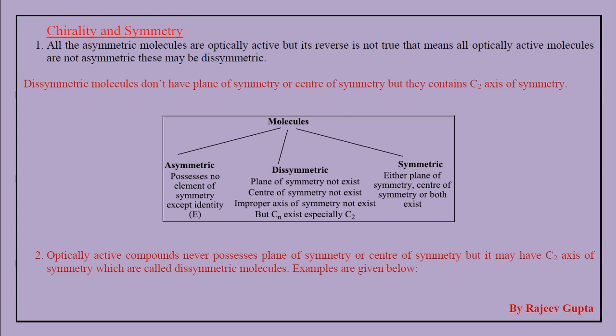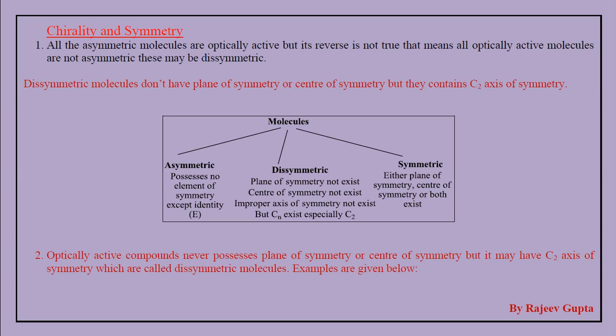We only check the plane of symmetry element, center of symmetry element or Sn symmetry element in a molecule to see if it is chiral or achiral. Broadly we can say that if a molecule contains a plane of symmetry or center of symmetry or both, then that molecule will always be achiral.